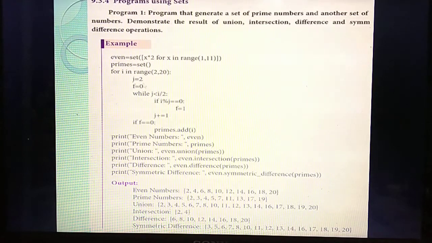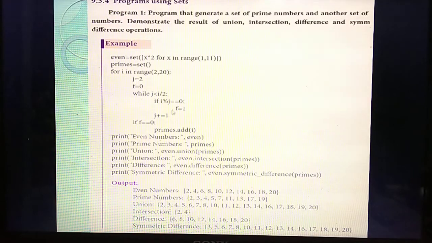So always the value of j is less than the value you are substituting for i, that is i divided by 2. First example, 2 divided by 2, then the value you will get is 1. The value of j is 2, so 2 is less than 1? No. So what answer do you need to write here in prime numbers? 2. Next, likewise 3. 3 divided by 2, so a point something will come.